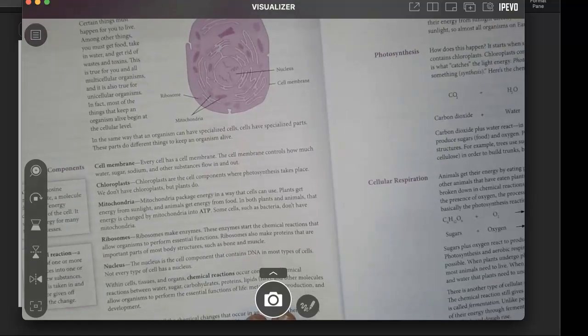Within cells, tissues, and organs, chemical reactions occur constantly. Chemical reactions between water, sugar, carbohydrates, proteins, lipids, or fats, and other molecules allow organisms to perform the essential functions of life: metabolism, reproduction, and development.